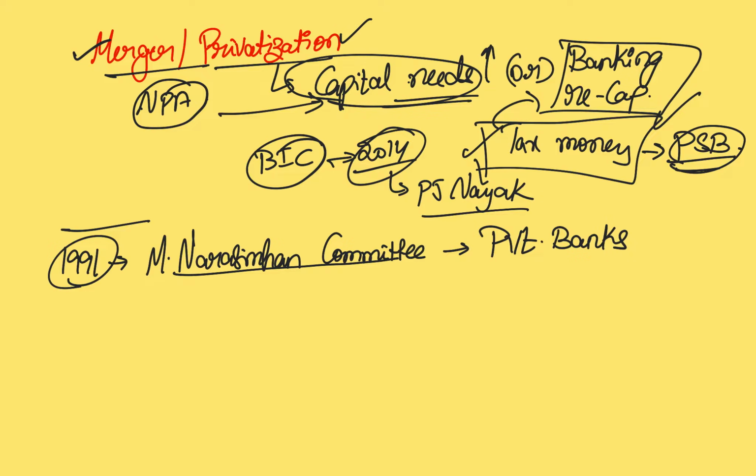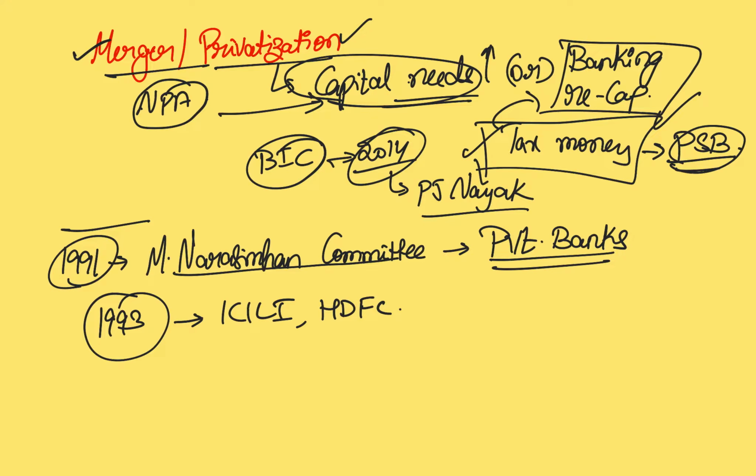After the LPG reforms in 1991, M. Narasimhan Committee was formed, and that committee recommended that we open up the banking sector again for privatization. So, private banks also started coming into the Indian economy. 1993 is the year we saw the entry of ICICI as well as HDFC, which are the biggest private banks in our country today.